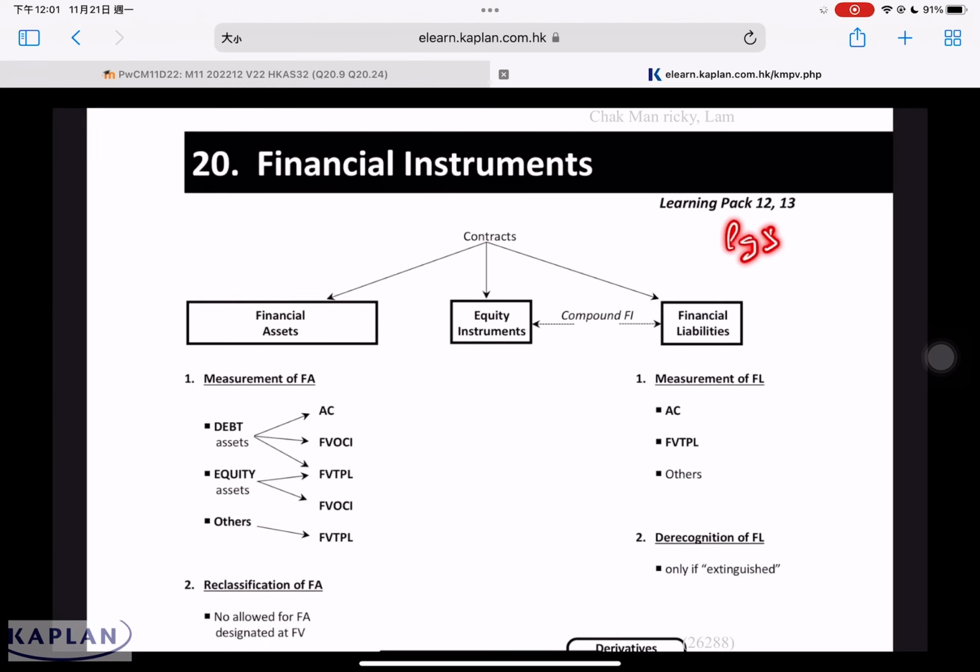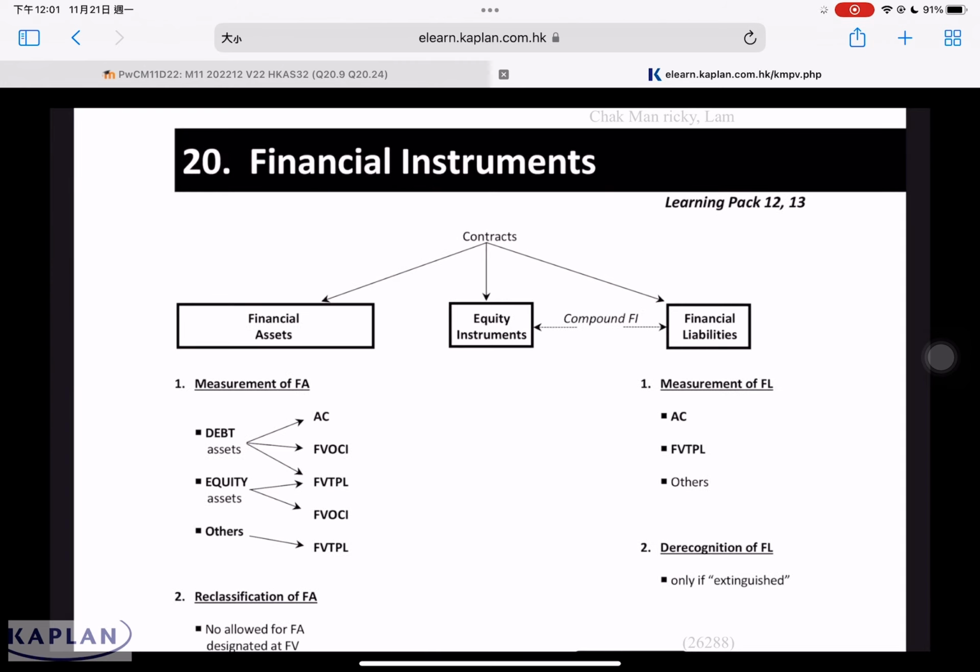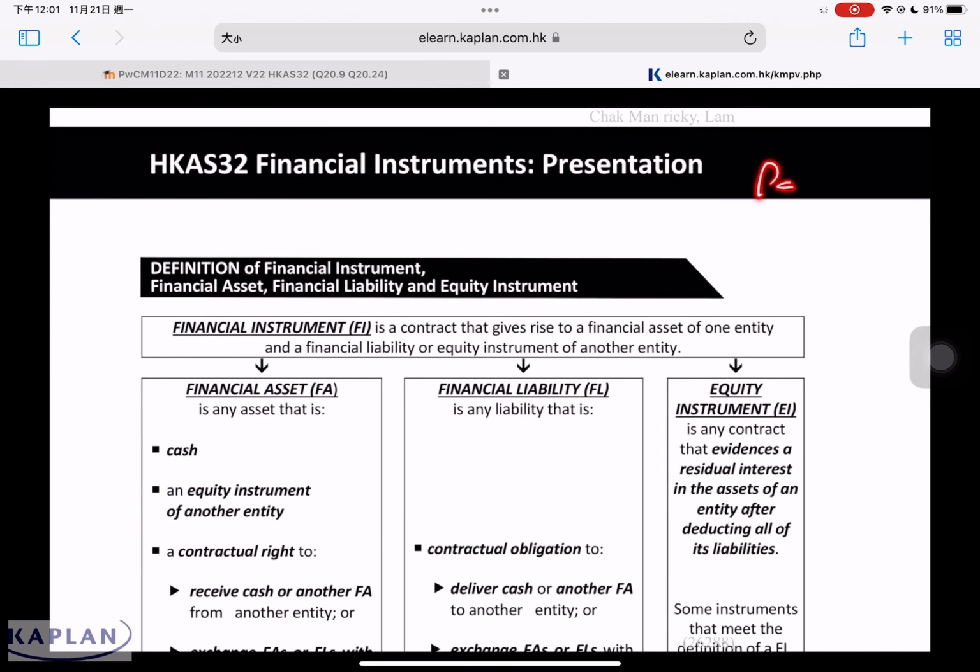Please refer to page 510, an overview on financial instruments. Financial instrument is under HKFRS 9 and HKAS 32. The first issue is we need to know what a financial instrument is. We need to know the definitions of financial assets, financial liability, and equity instrument. To look at the definitions, please refer to page 511.